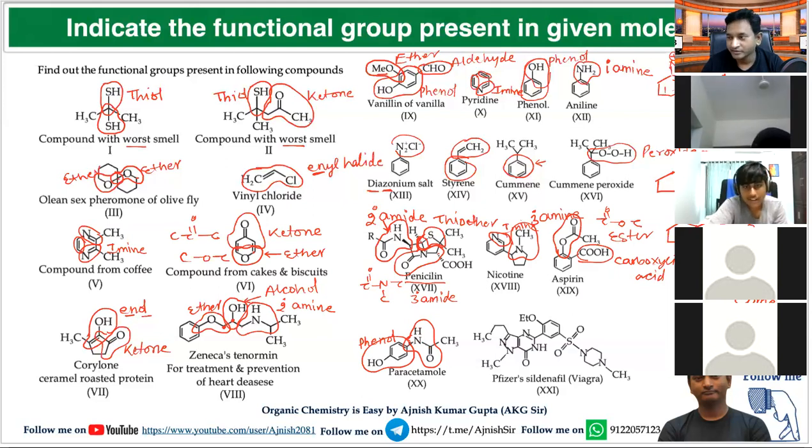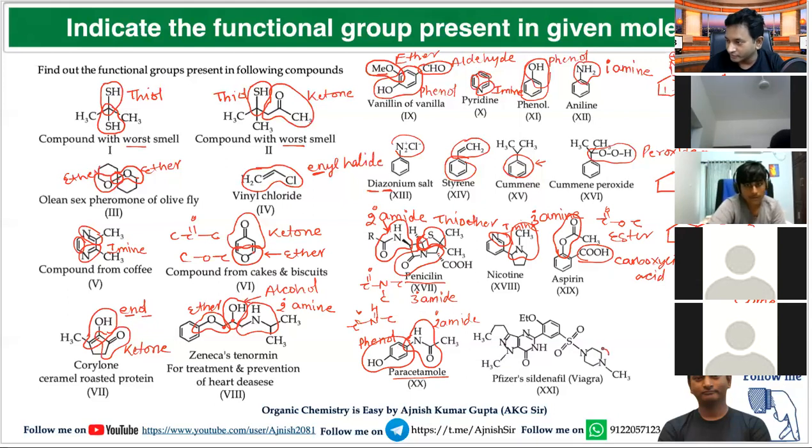CONHC. Secondary amide. CONHC. This is a secondary amide. Paracetamol. Have you heard the name? Yes, sir. Medicine for fever. Very good.